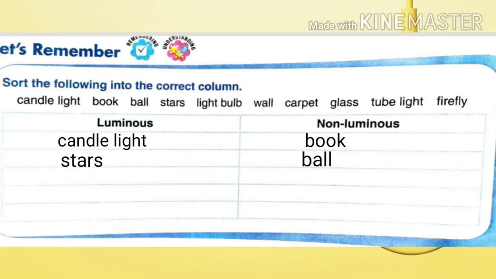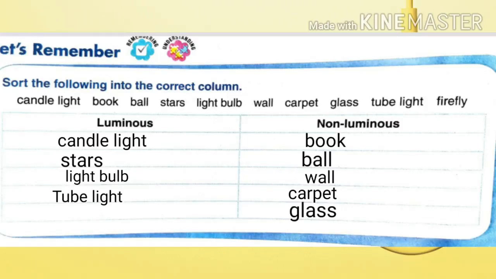Stars, luminous objects. Light bulb, luminous object. Wall, non-luminous object. Carpet, non-luminous object. Glass, non-luminous object. Tube light, luminous object, and firefly is a luminous object.